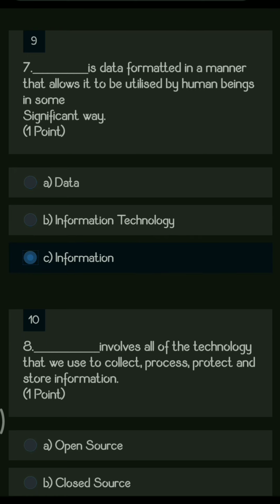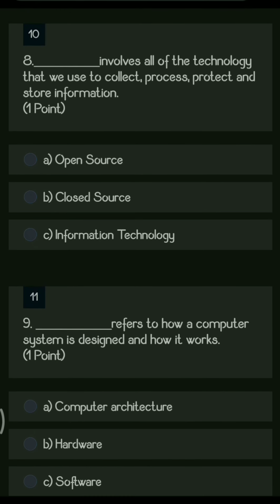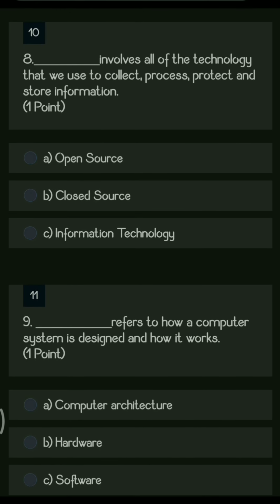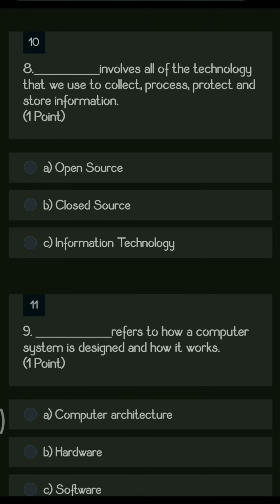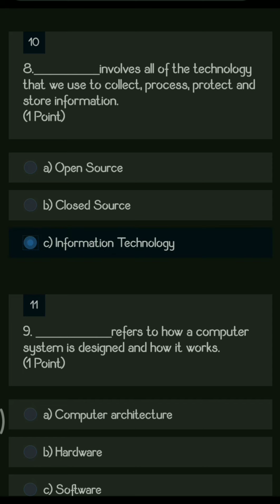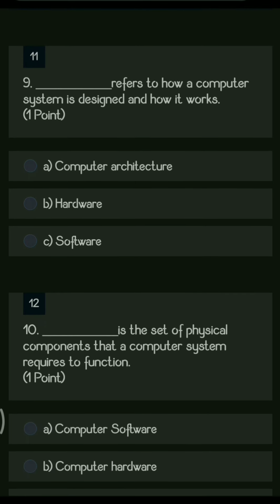So it's information. Next question. Dash involves all of the technology that we use to collect, process, protect and store the information. So here the answer is information technology. With the help of this we can collect, store, process the data and information also.